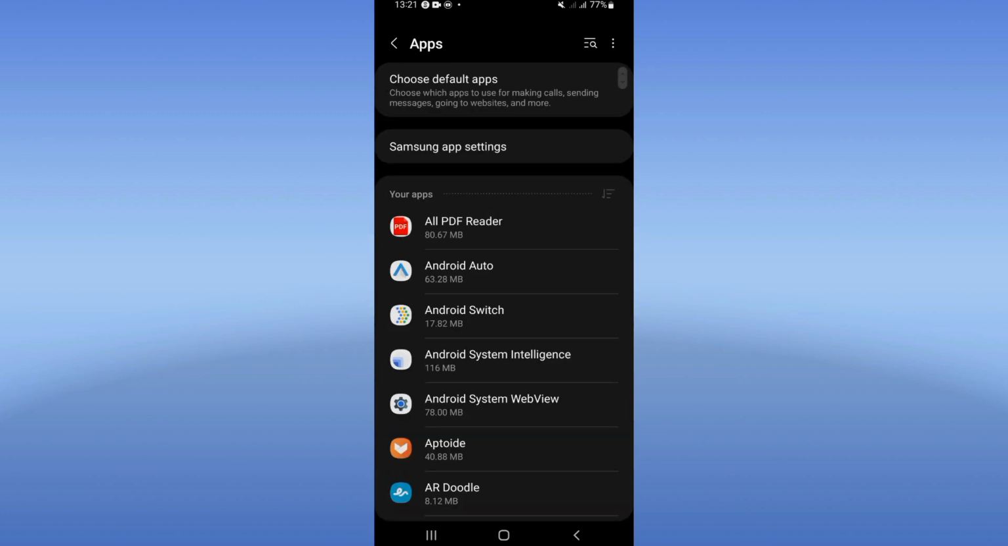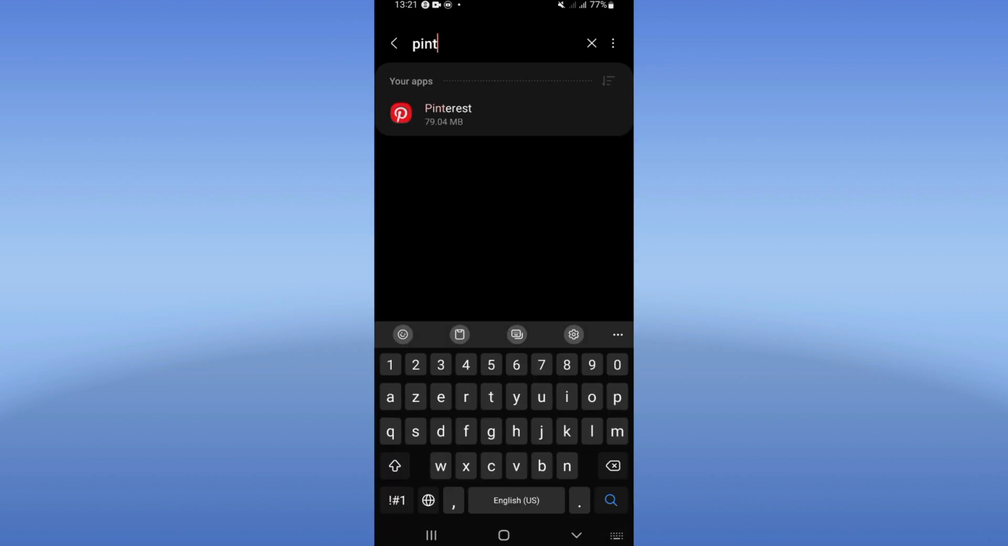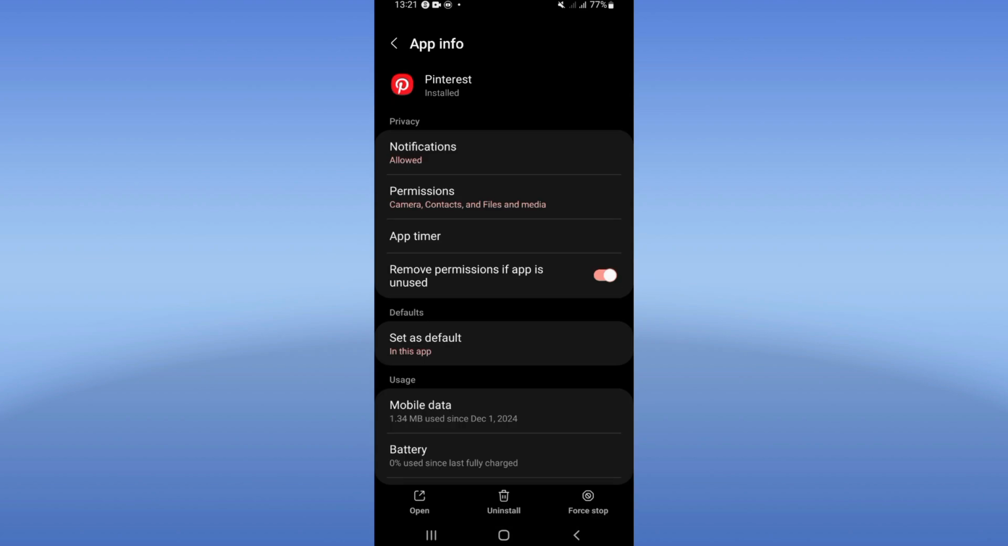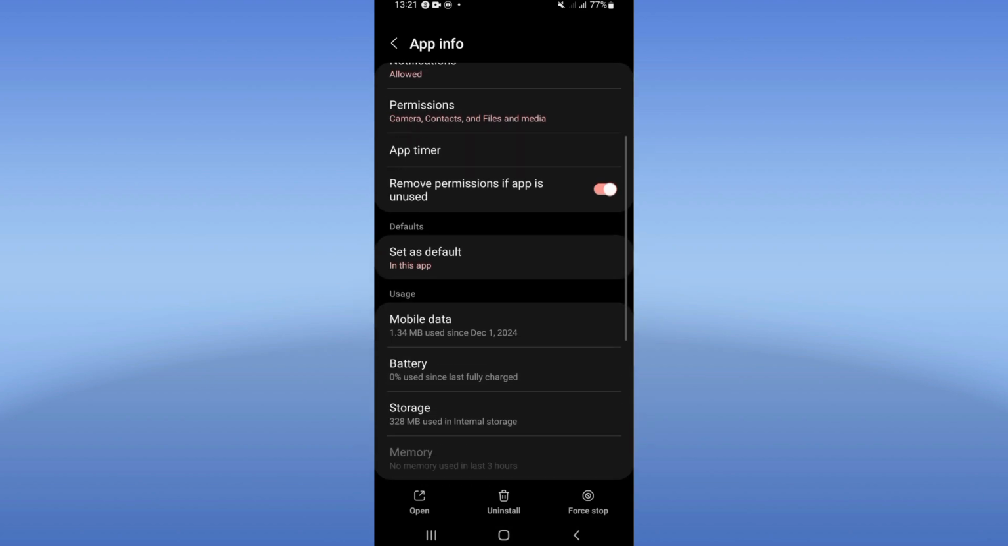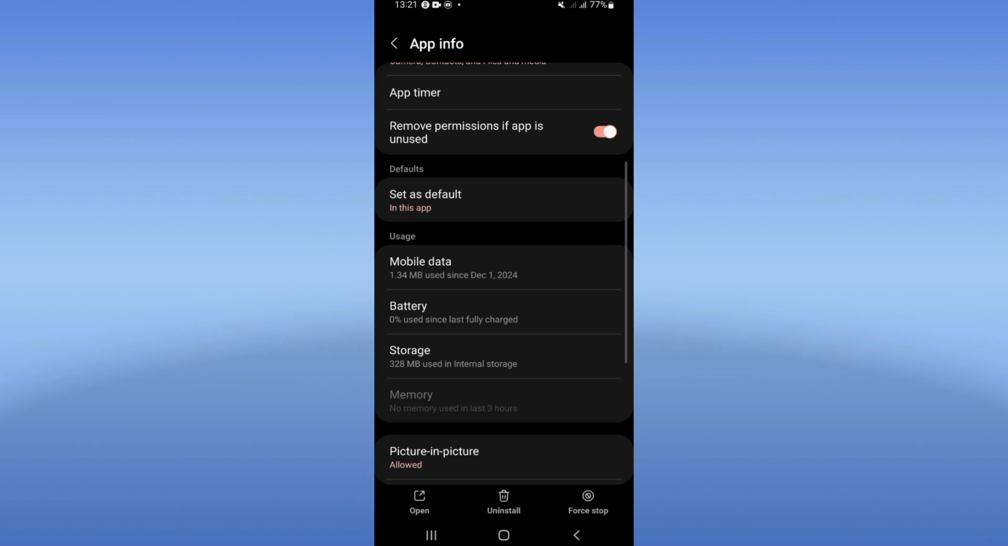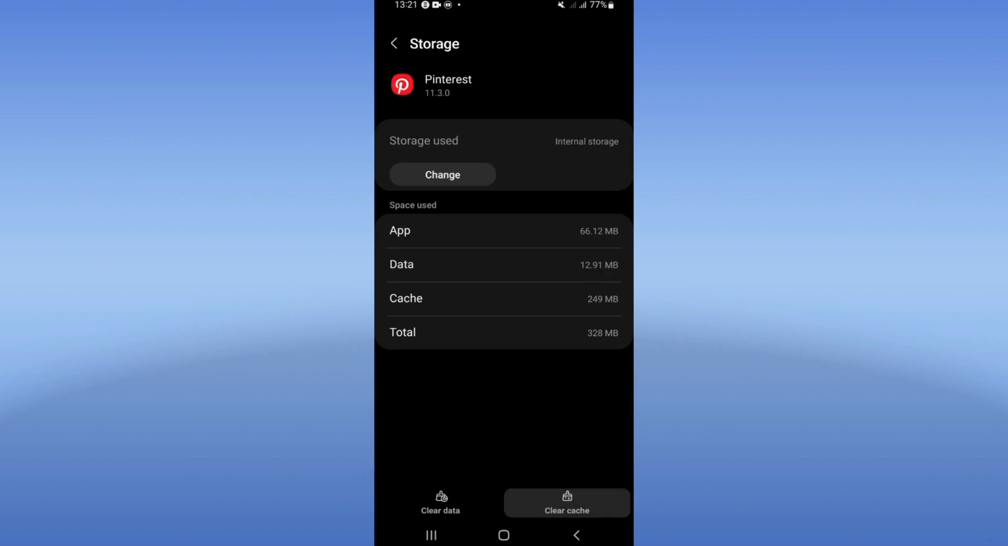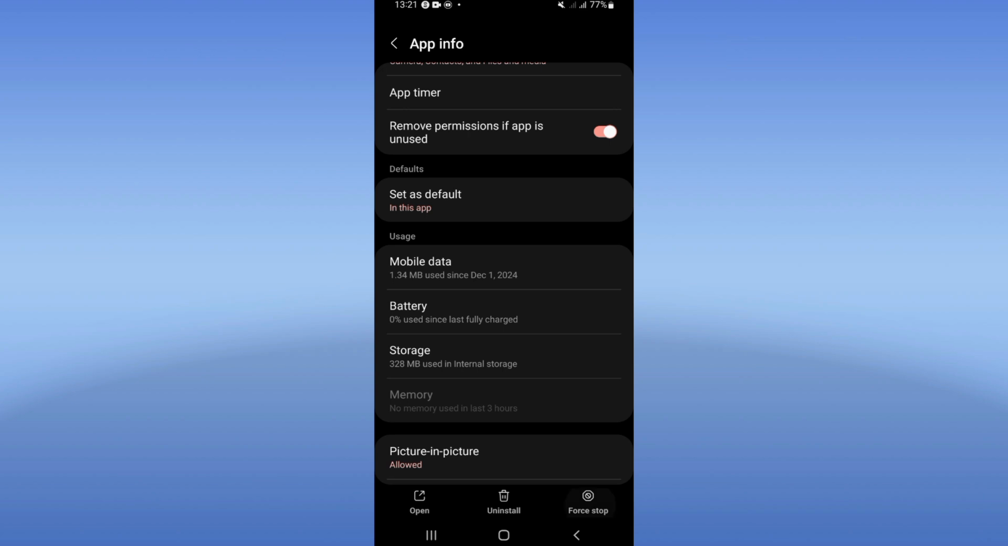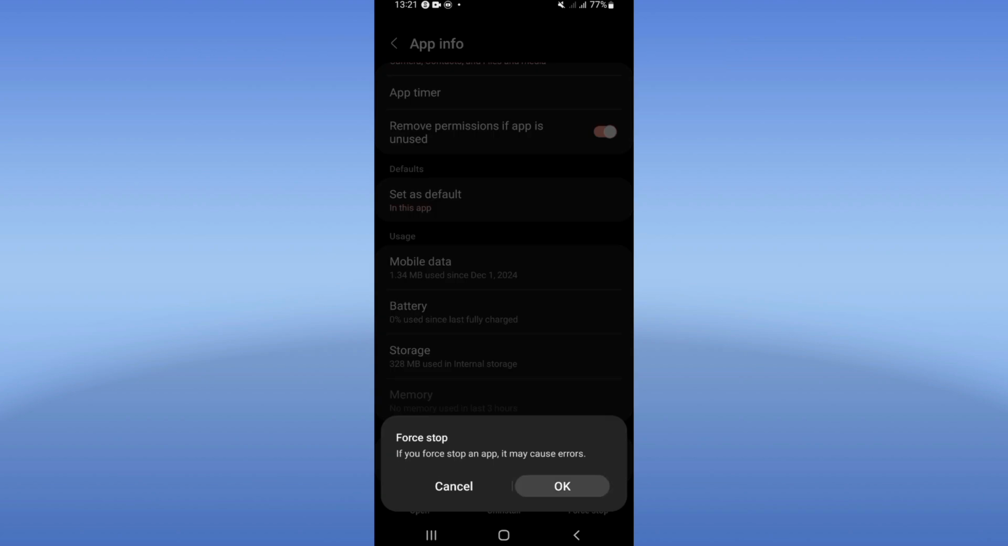Click right now on apps option and search for Pinterest and click on it like this. Here you have to scroll down this list. Click on storage, click clear cache and back. Click right now at force stop and click OK.